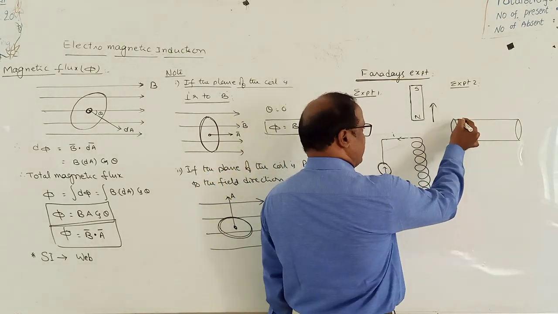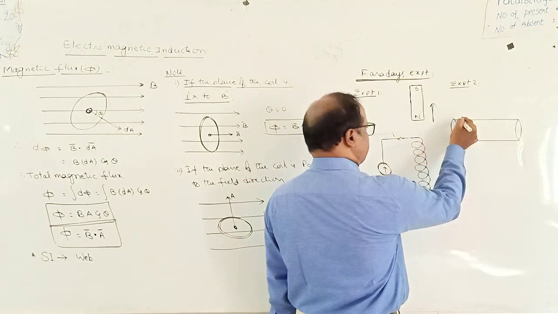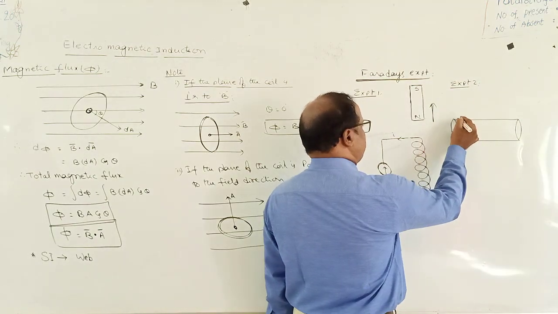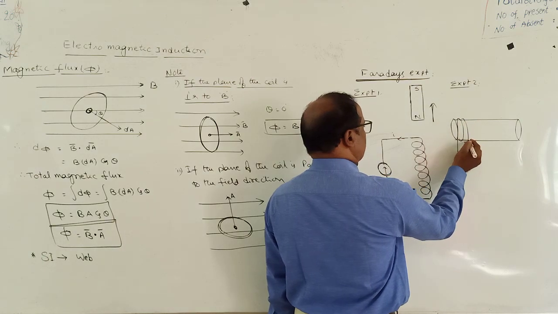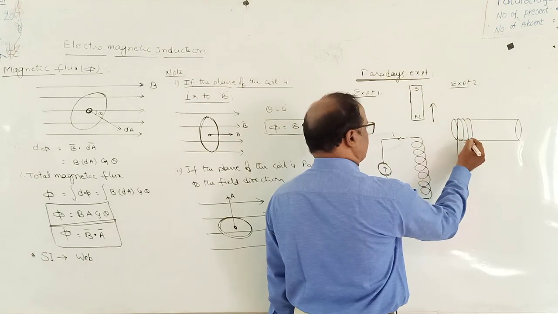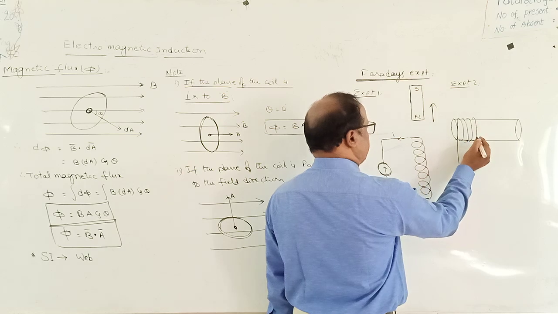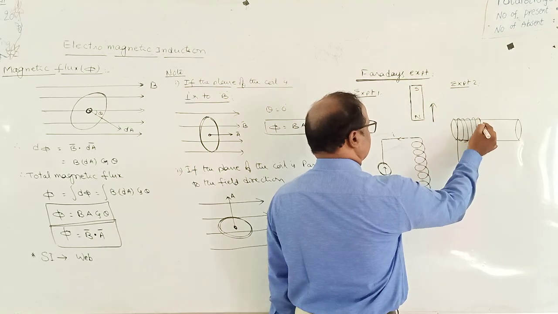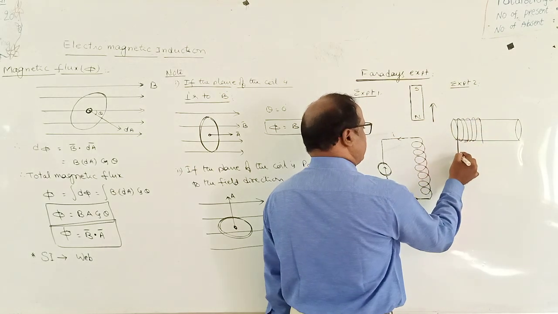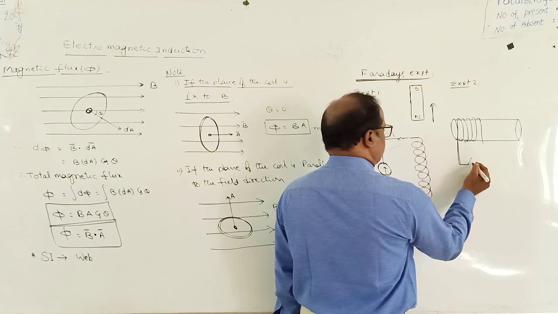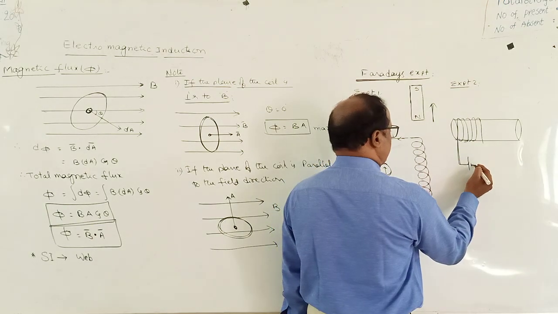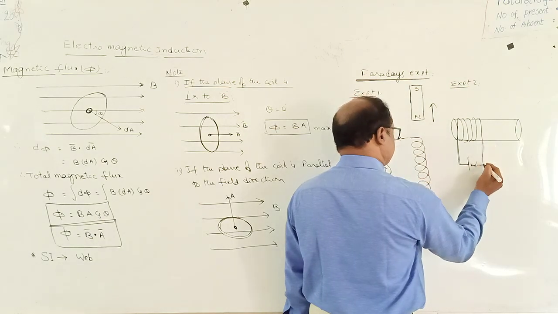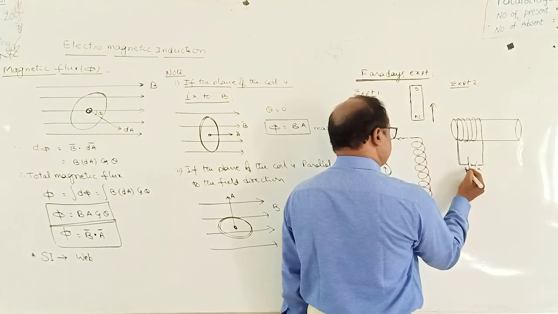At one end of the cylindrical hollow non-conducting tube, a wire is wound in the form of some number of turns. Suppose we indicate it like this, and between its ends let us connect a battery, with positive polarity and negative polarity, through a plug key.